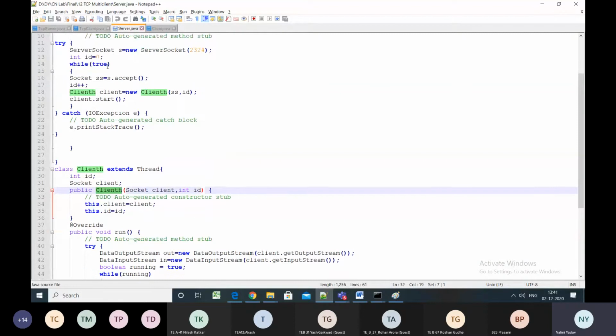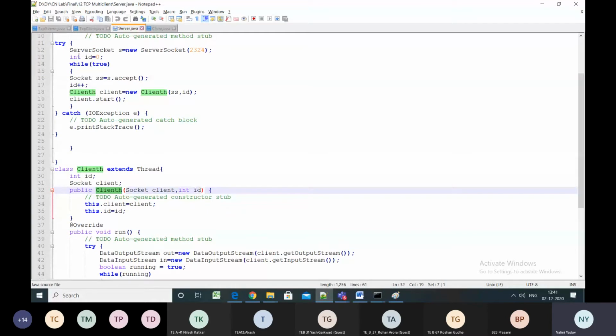And what is my original or parent code doing? Again, it is waiting for a new connection. You can see here it is a while true loop. So again, my server is waiting for a new connection. Once I get a connection from another client, what will happen again?